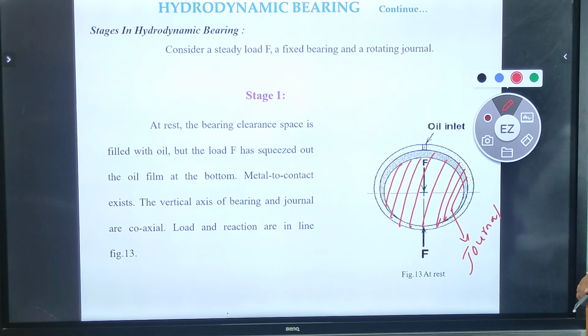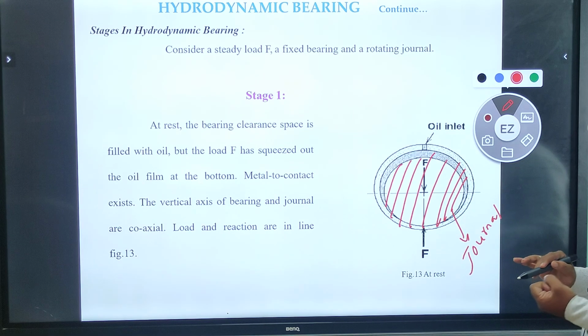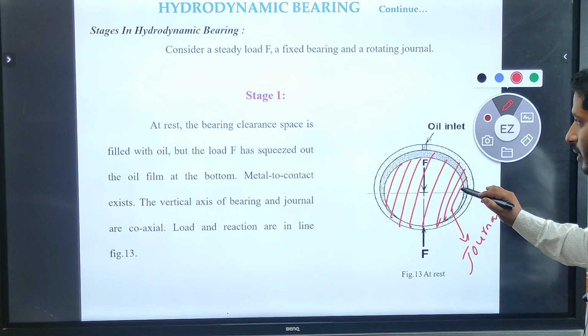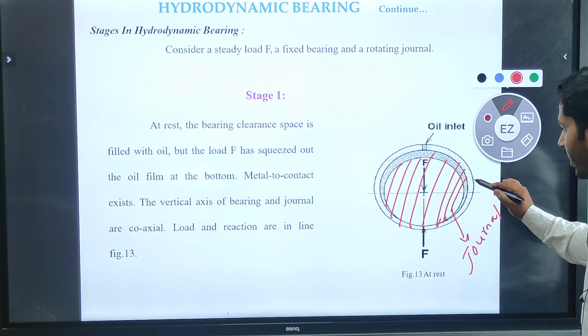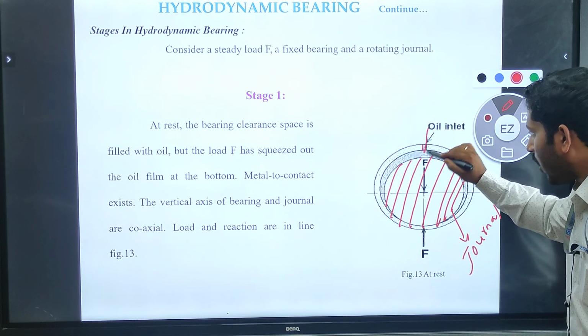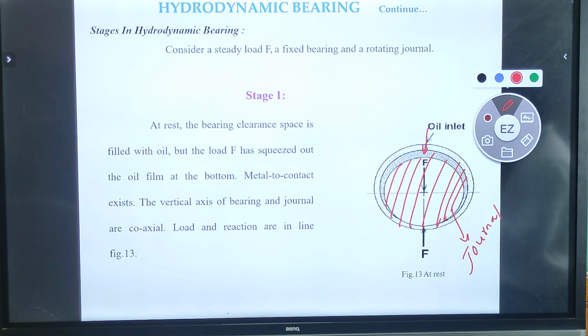If the journal is in rest condition, the bearing clearance space is filled with oil. But the load F has squeezed out the oil film at the bottom. Metal to metal contact exists.